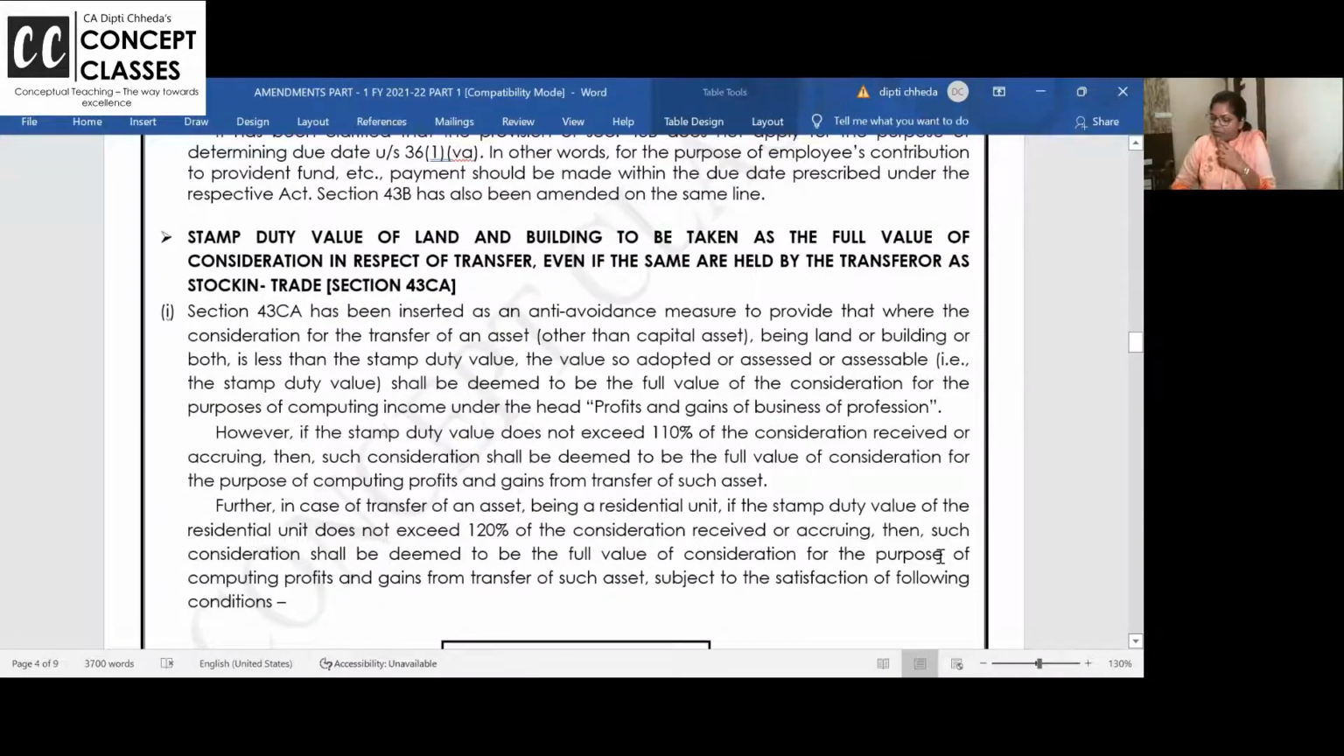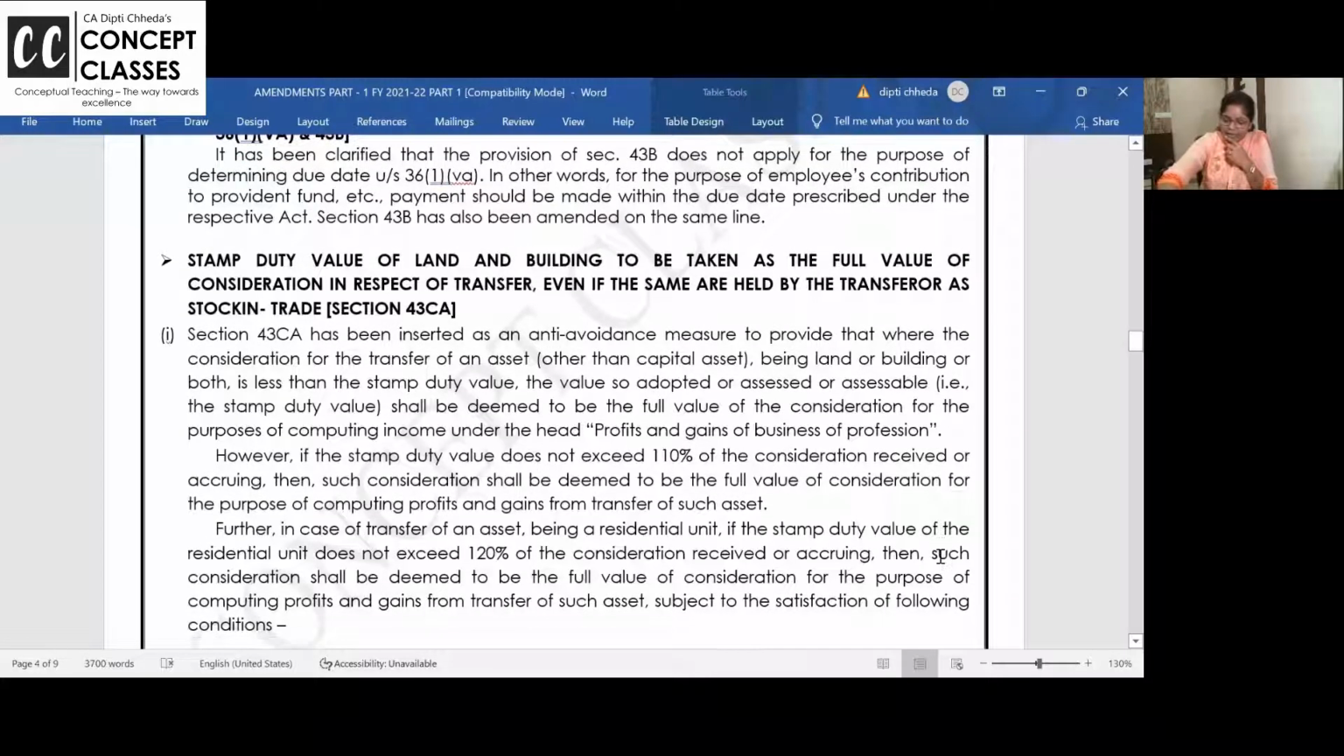Stamp duty value of land and building to be taken as full value of consideration in respect of transfer, even if the same are held by the transferor as stock in trade. Now come out of the capital gain chapter, knock knock, here we enter the business head chapter. Land and building, buying, you know, real estate dealers buying and selling of the houses, residential buildings, they make and sell flats and all. It's my stock in trade.